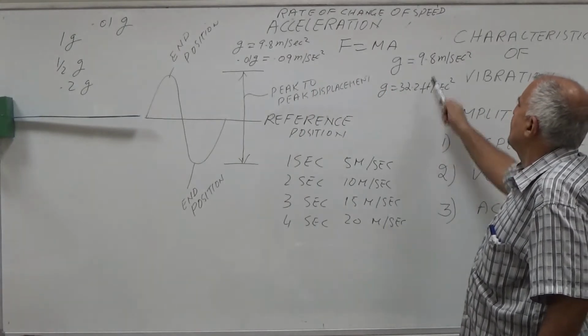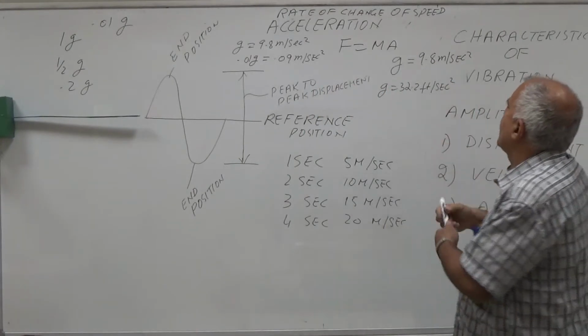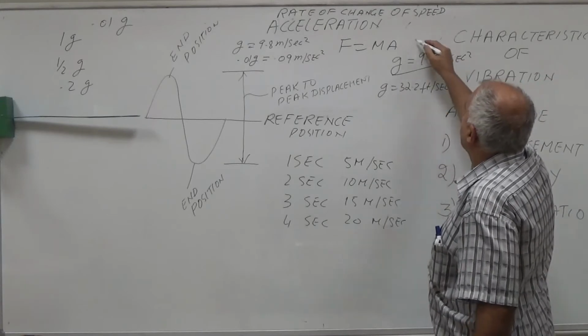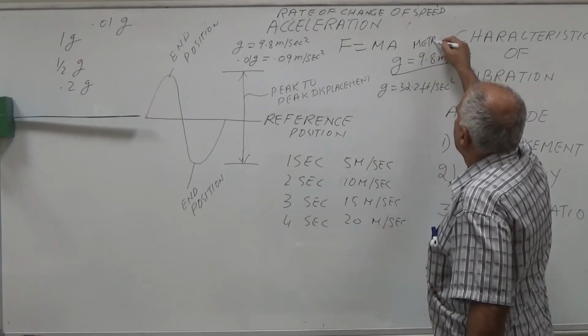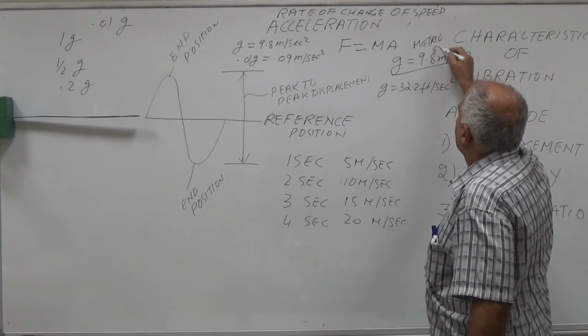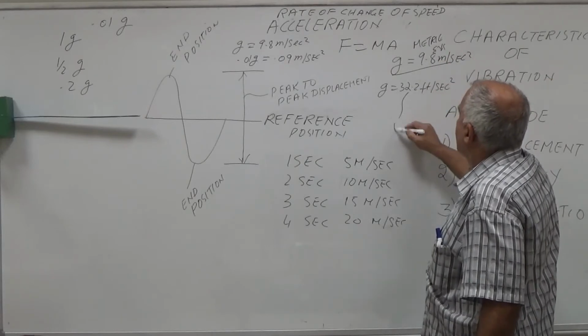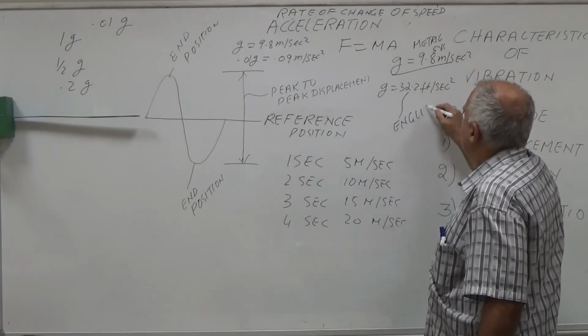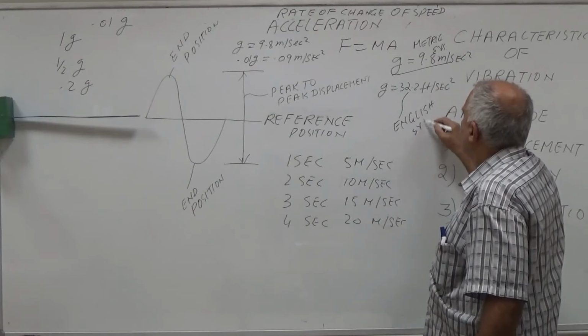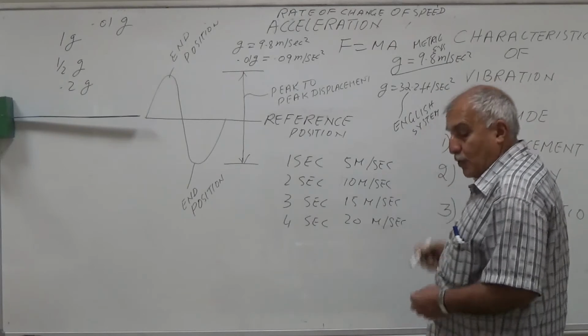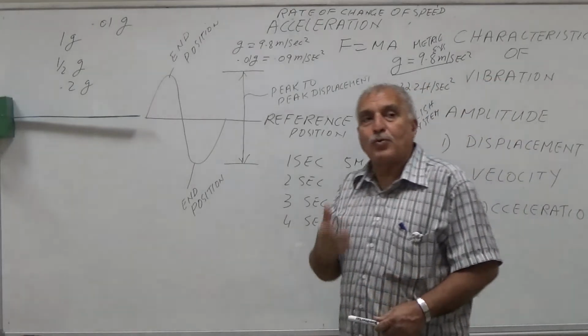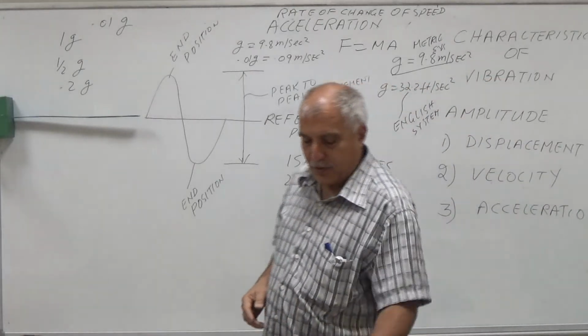This is the English system and this is the metric system. 9.8 is the metric system and this is the English system. So acceleration will tell you about the amount of force.